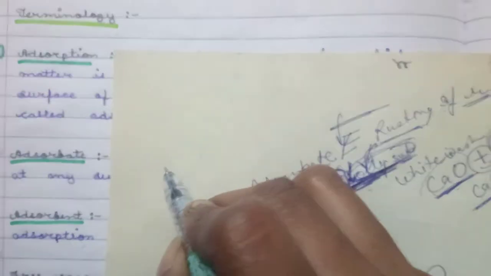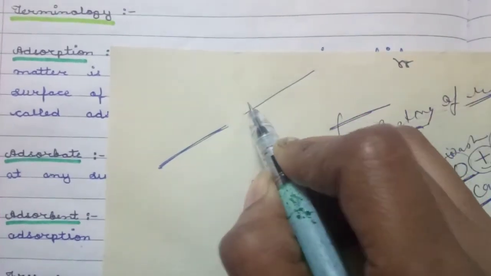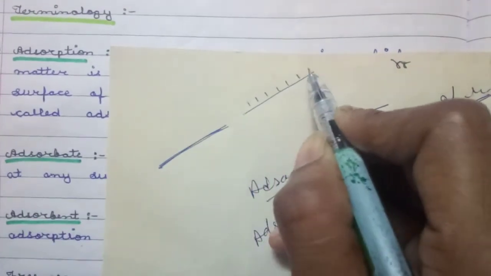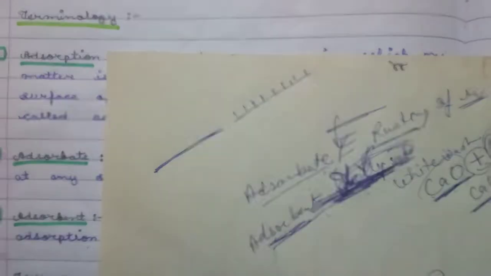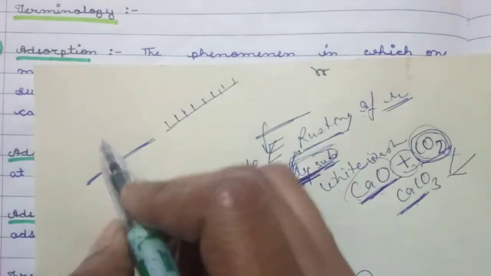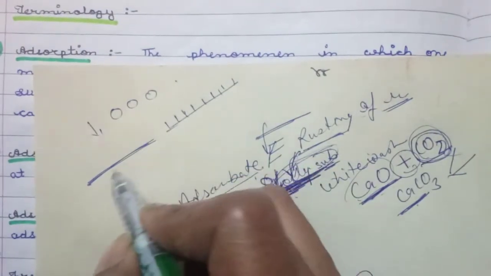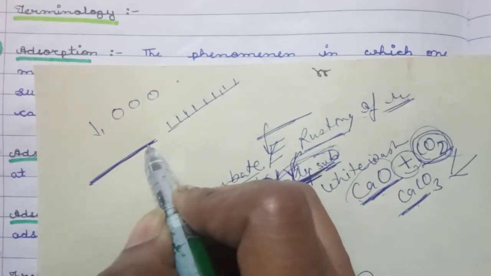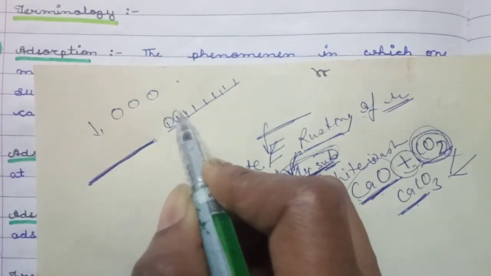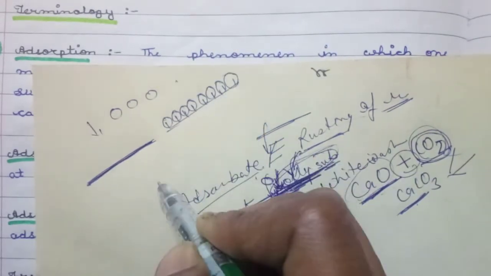Just see, so see, this is a surface. Okay, here some nails are present. If we put some balls on the surface, there no ball will be maintained, but on these nails the balls get attached.